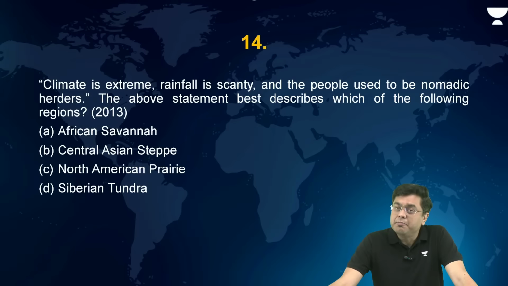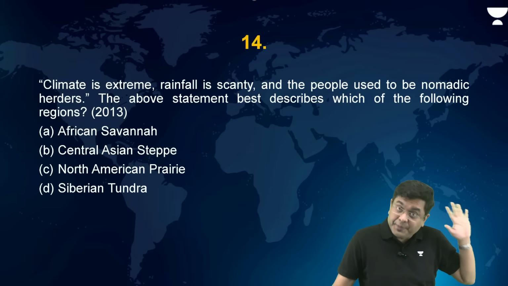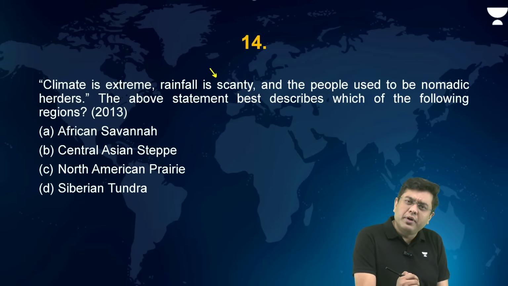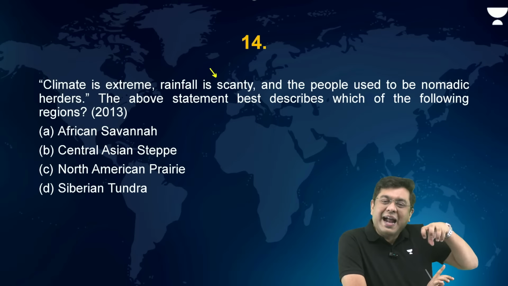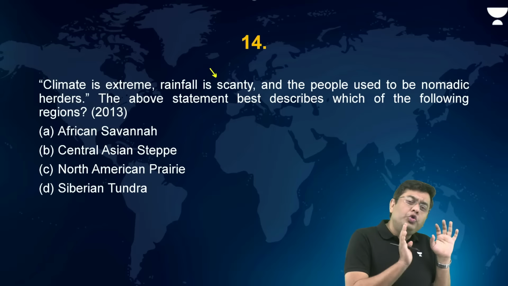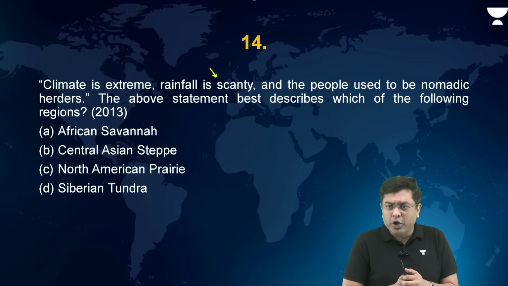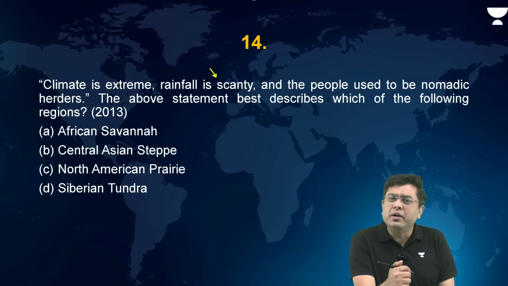Now, climate is extreme, rainfall is scanty, and the people used to be nomadic herders. The above statement best describes which of the following regions. Climate is extreme. Here, that means large variation between the summer and the winter temperature, substantially large. Rainfall is scanty. That means either a region of a high pressure or a landlocked area where you don't experience rainfall. Landlocked and also on the leeward side of the mountains, there you won't experience rainfall.